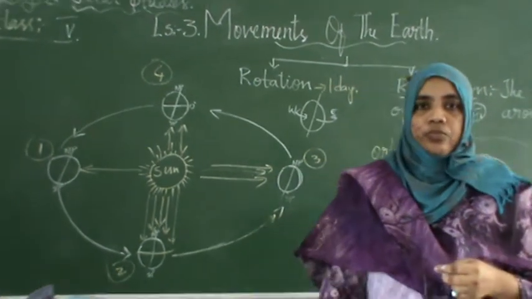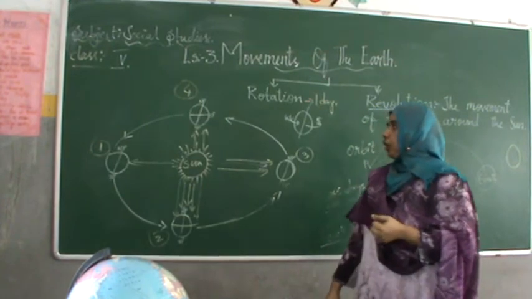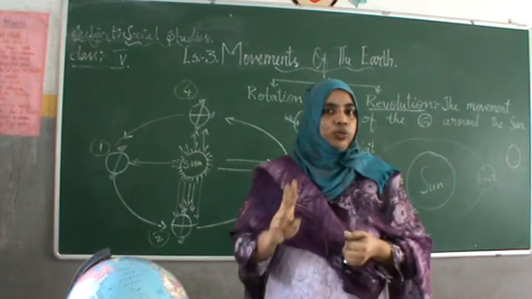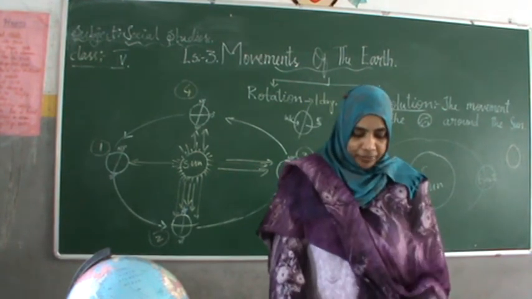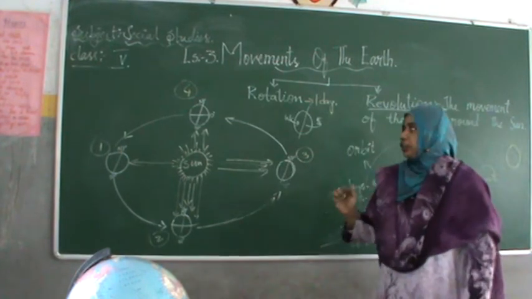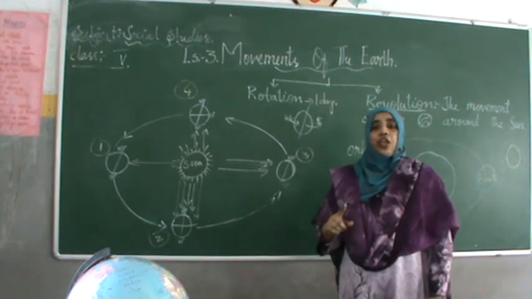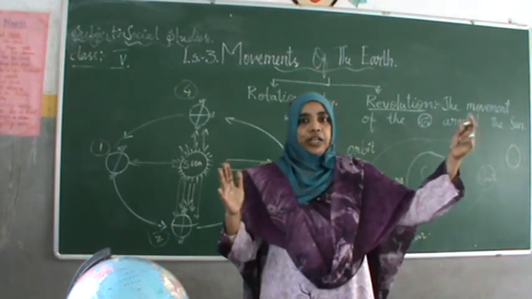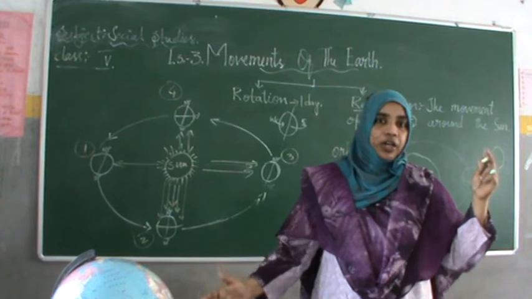Alright, children. Now let us try to know more. There are 2 days in the year. In those 2 days, the longest day is the 21st June. On that particular day, the day is longer compared to the other days of the year. Means the daytime is longer.